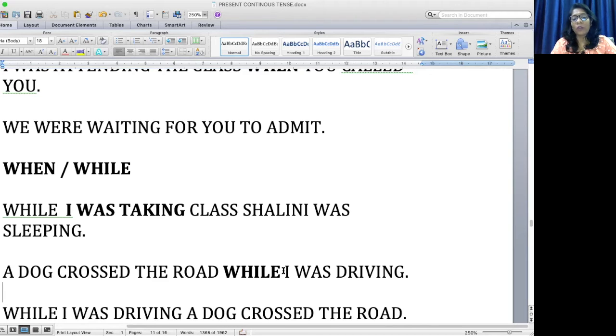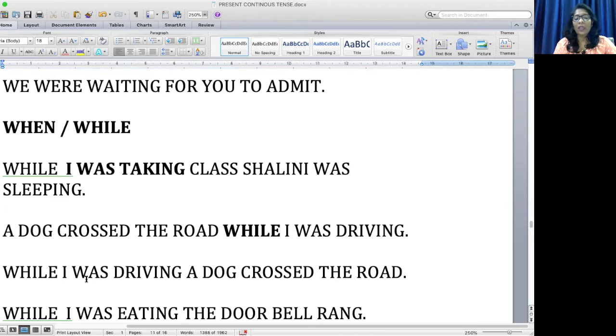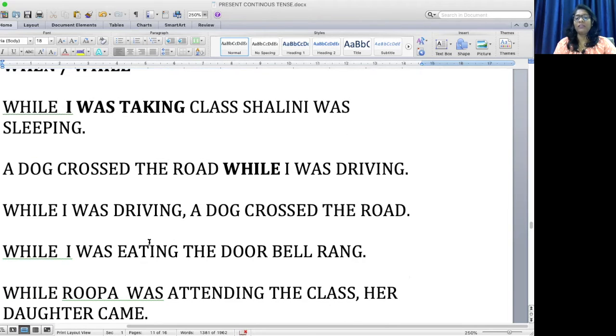This example can also be written like this: while I was driving, a dog crossed the road. No matter whether I put this phrase in the beginning or the last, I should know where to use "while" and "when". Let me give another example. While I was eating, the doorbell rang. I can also say, the doorbell rang while I was eating. I cannot say "while the doorbell rang, I was". It's not possible.